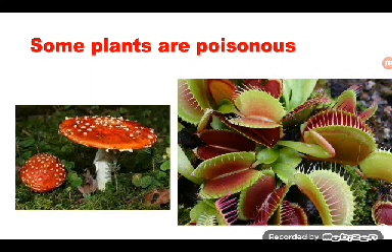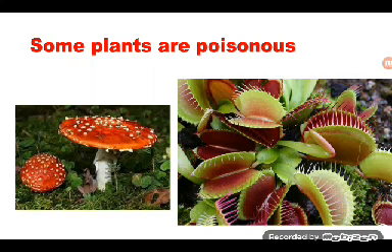And children, we eat mushrooms also, but those mushrooms are specially cultivated. Those are white in color. Mushrooms which are red in color are poisonous. Keep it in mind. If you go anywhere, you should not pluck any mushroom and eat it. Okay? All the mushrooms are not eatable. These are poisonous mushrooms. And this next plant.